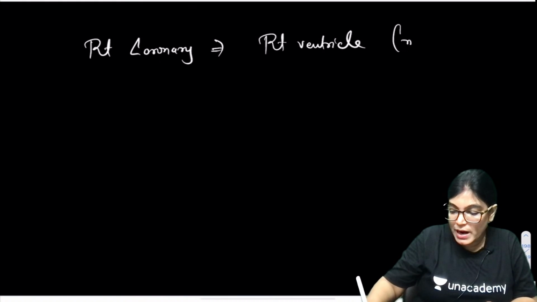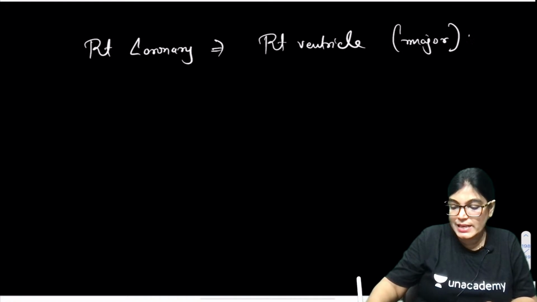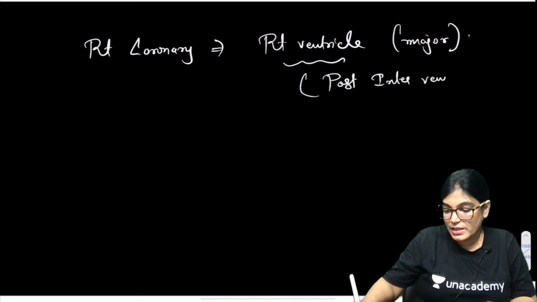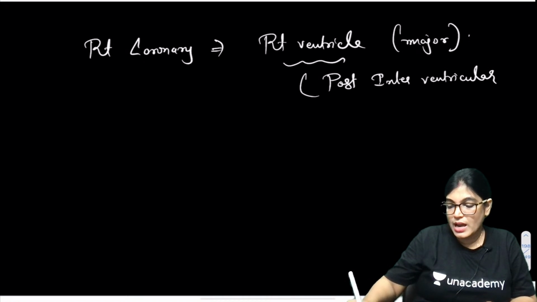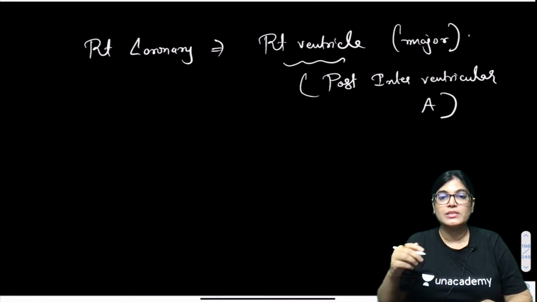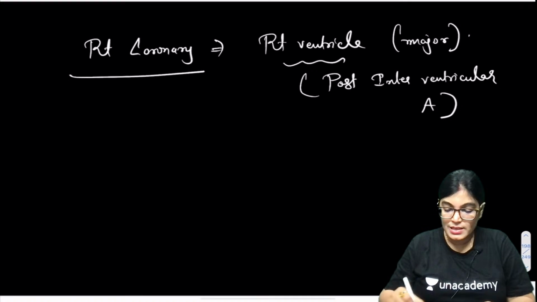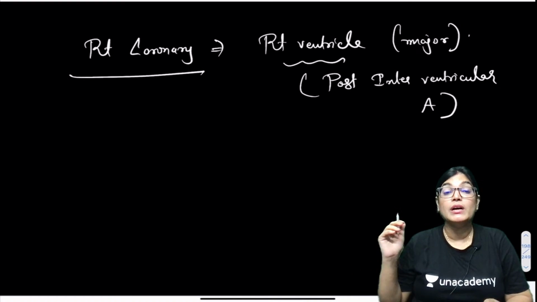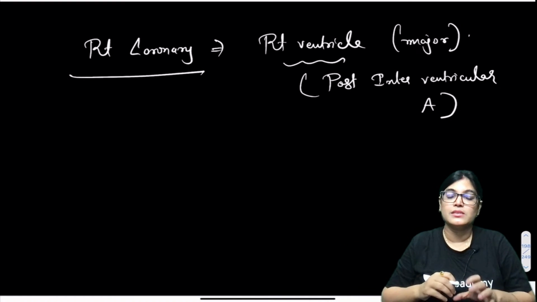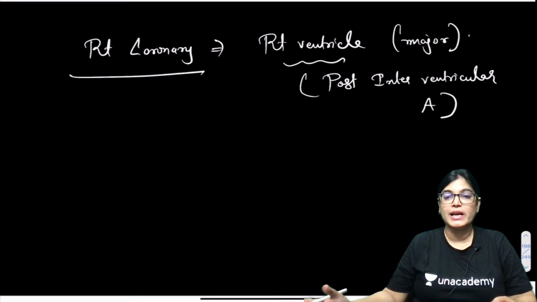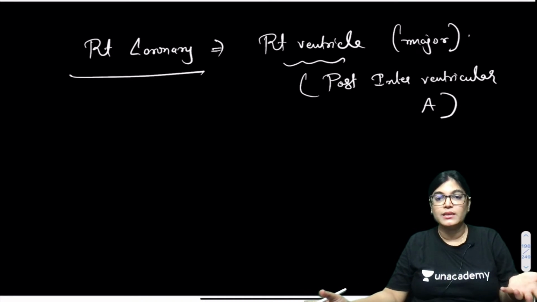Actually, the major part of the right ventricle is getting blood supply from the right coronary artery through its posterior interventricular artery. And the posterior interventricular artery is also the determining artery for the dominance. So generally the right side of the heart is dominant because the right coronary artery is giving this branch, the posterior interventricular artery. Sometimes, in 10% of cases, it can be a branch from the left coronary artery. In that case, left dominant heart is there.